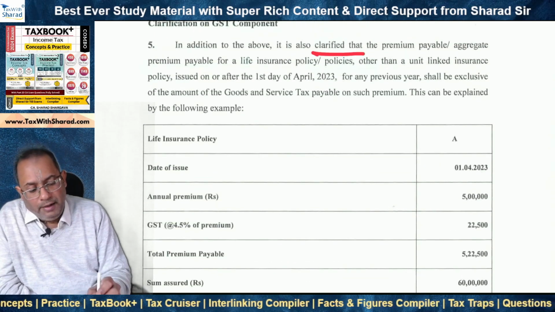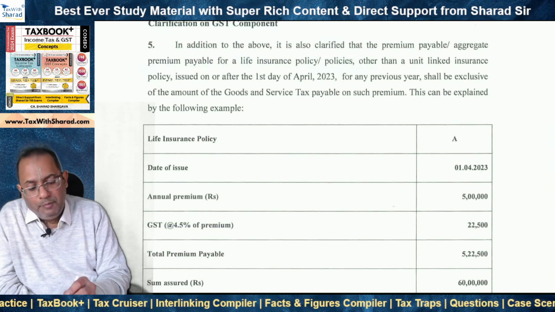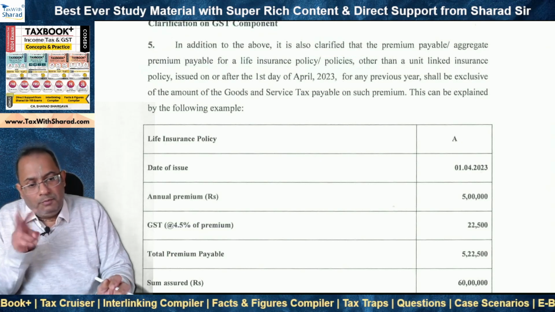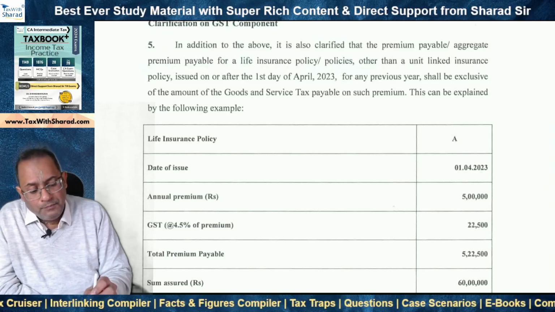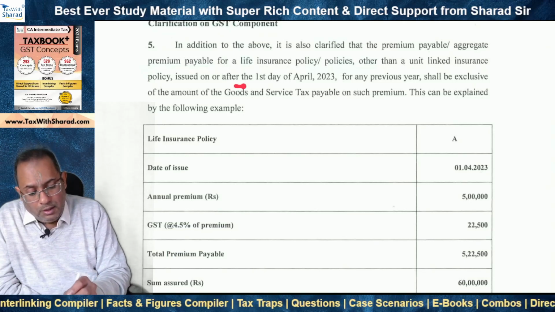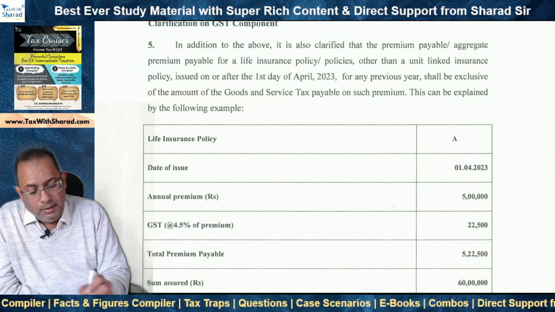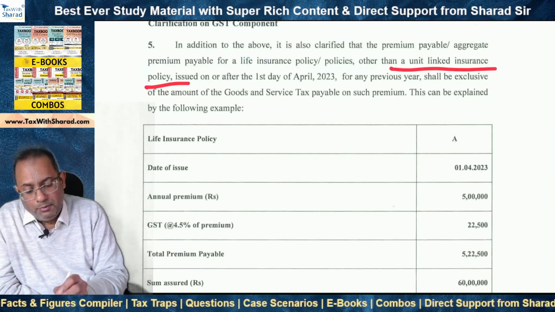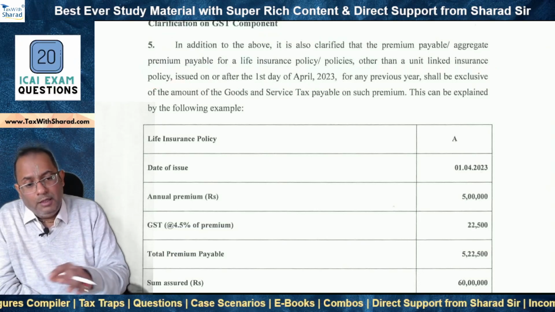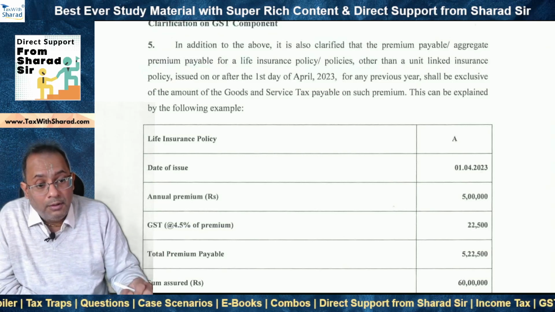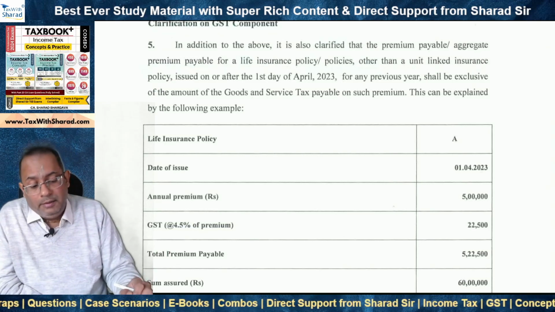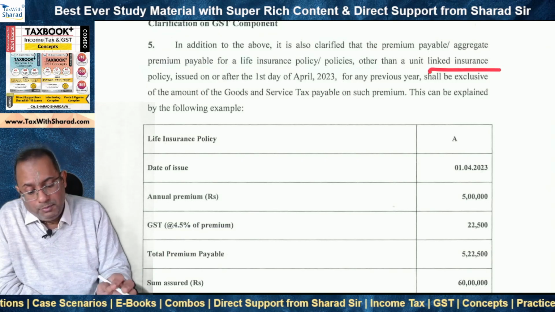So it has been clarified that the premium payable, or the aggregate premium payable in the case of multiple life insurance policies issued on or after 1st April 2023, which is other than a unit linked insurance policy. Unit linked policy we are excluding because, as I noted before, this is not a part of the CA Intermediate syllabus. So unit linked insurance policy we exclude.